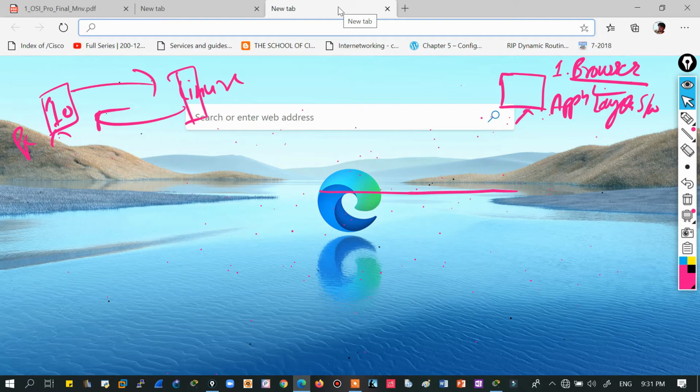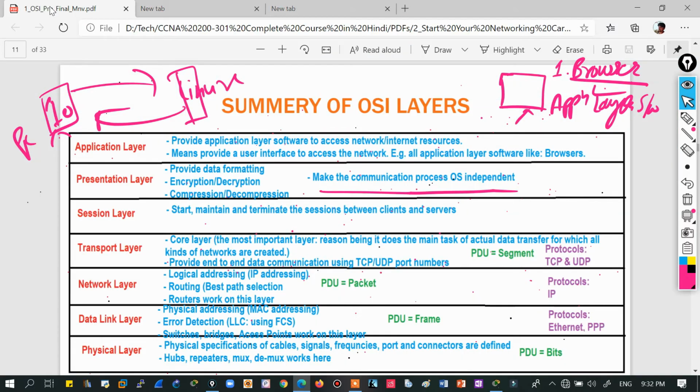So yes, there are different things about the session layer: some sessions are protected, some are not. Some sessions are automatically terminated when we are not using that session for a time period. Like if you are using Gmail and you are inactive for maybe 30 minutes or 1 hour, your Gmail account is logged out automatically, right? But in Facebook, you can be there 24/7. Whether you are using it or not, you will be logged in permanently, right? That depends upon different types of settings. But the core function of the session layer is to start and maintain the sessions and terminate them when the communication process is over.